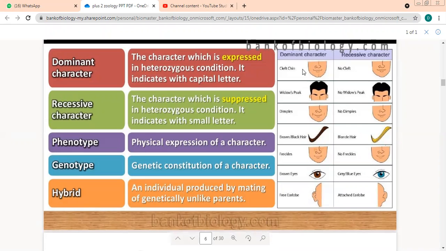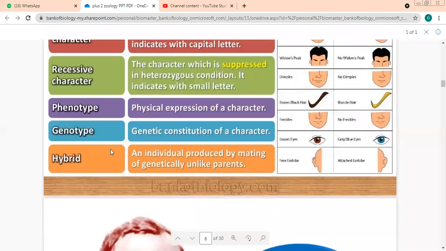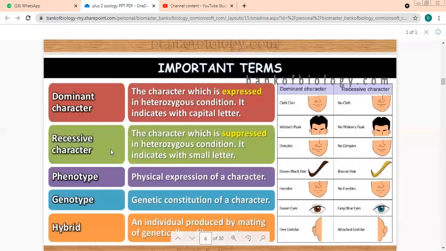These are all examples of dominant and recessive. The one which can express itself is the dominant character. Physical expression of a character, what you can see outside in an organism, is called phenotype. And the internal composition, the genes and the chromosomes which are not visible from outside, is called genotype. What is it called? Genotype.